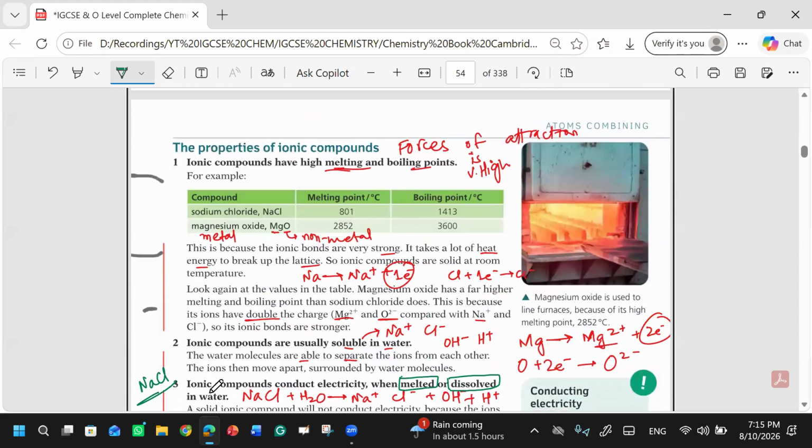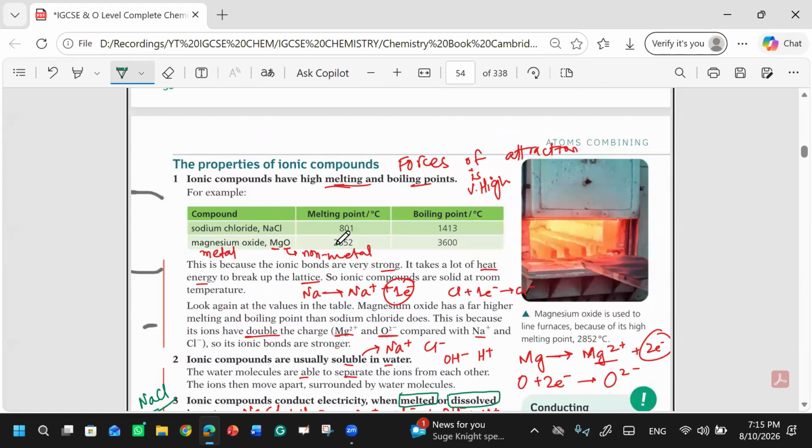Then we have also discussed the melting and boiling points of two ionic compounds. This is a past paper question, and a very important one. They have asked in different manners why magnesium oxide has a higher melting and boiling point than sodium chloride, even though both are ionic compounds.